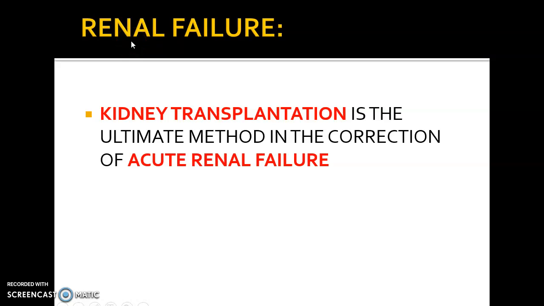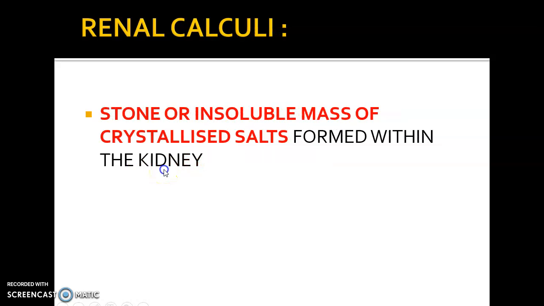Now moving on to the next disorder, that is renal failure. So as you can see here, renal failure actually means your kidney is no longer functioning properly. So the only solution we have is kidney transplantation. So under the circumstance of renal failure, kidney transplantation is the ultimate method in the correction of acute renal failure.